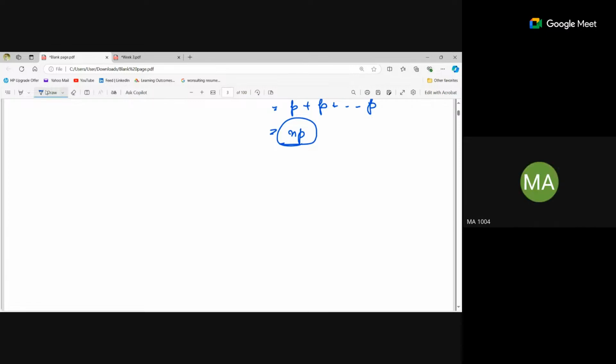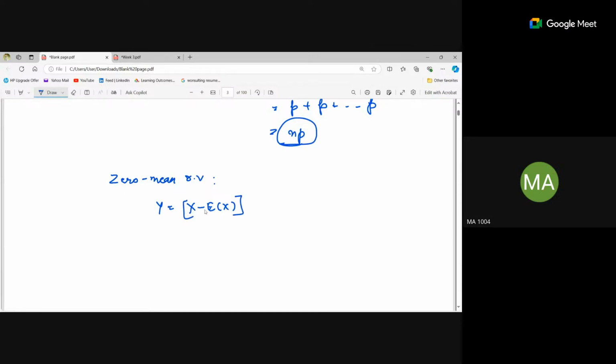Now comes the zero mean random variable. What is zero mean random variable? Zero mean random variable is that in which, if x is a random variable, then x minus expectation of x is a zero mean random variable.